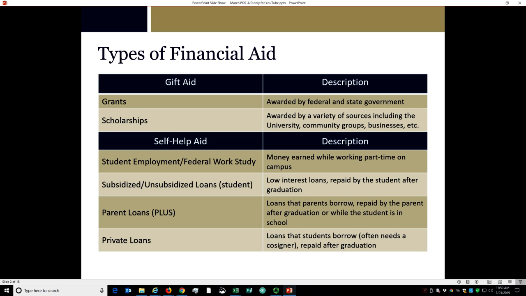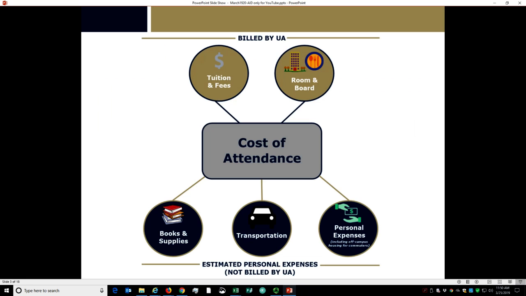Gift aid, such as grants or scholarships, is financial aid that typically does not need to be repaid. Self-help aid, on the other hand, requires some action on the part of the student, such as repayment of loans or working hours at a job to earn a paycheck.